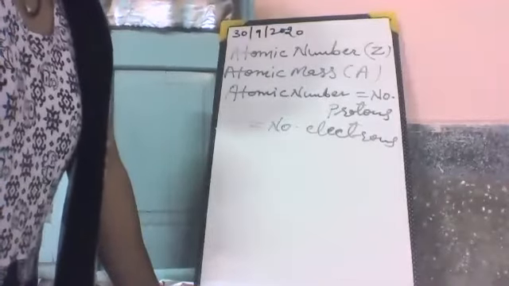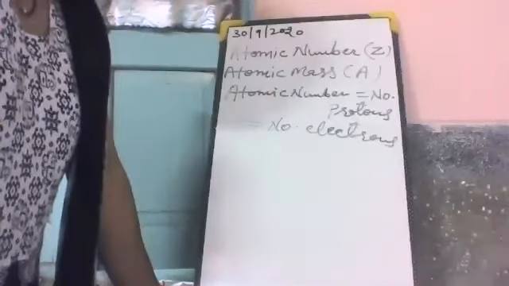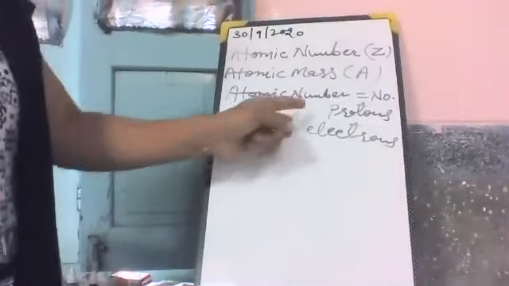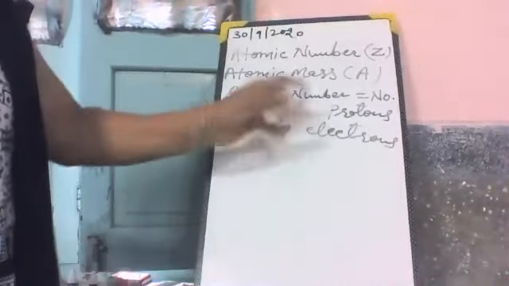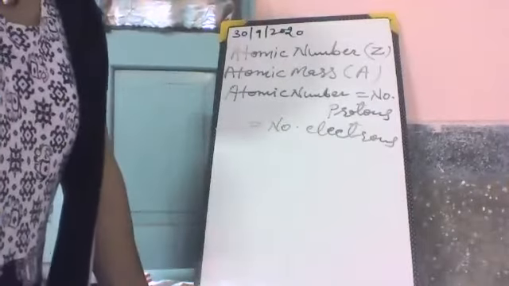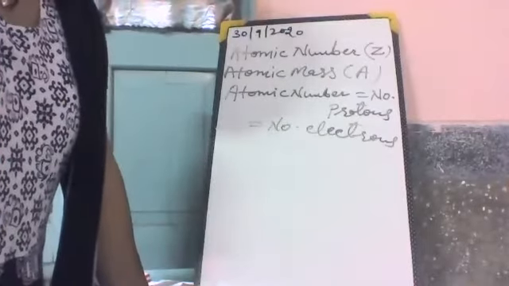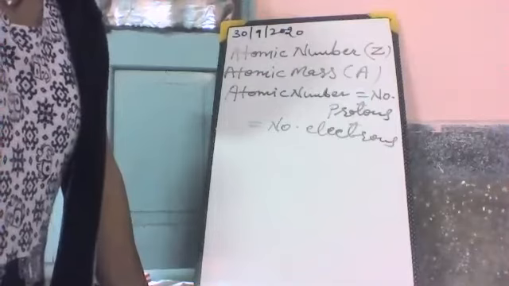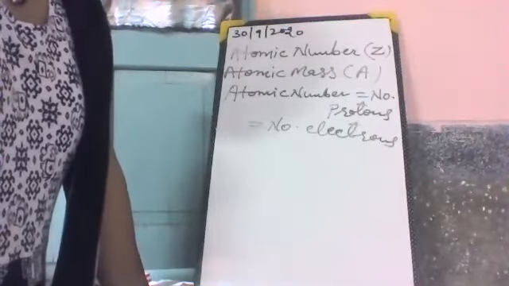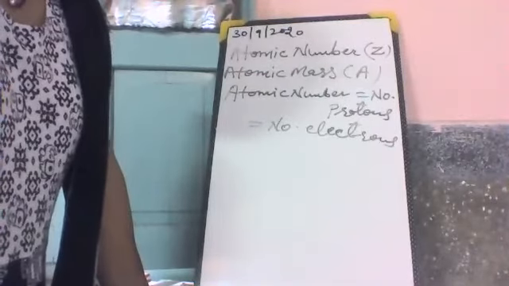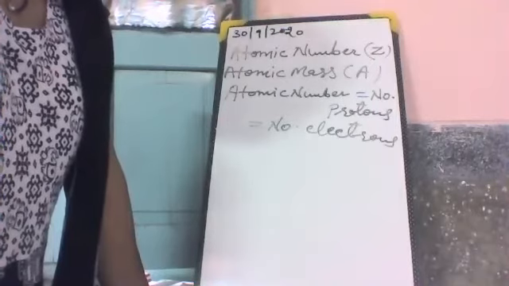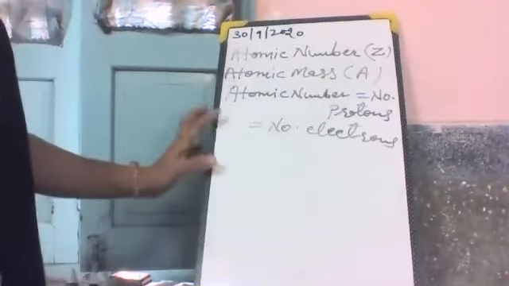The positive charge on the nucleus is due to the presence of protons. Each proton carries 1 unit positive charge. Therefore, atomic number is numerically equal to the number of protons present in the nucleus of an atom.